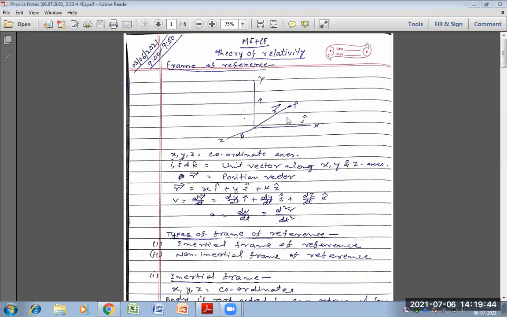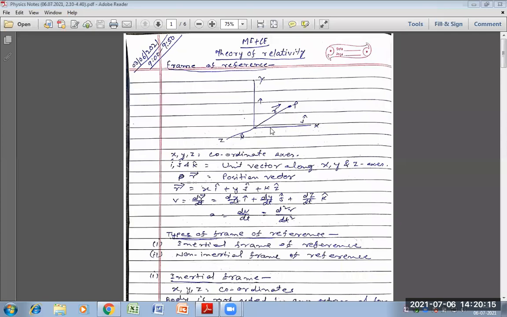The position vector of this particle with respect to the origin. Here this point is the origin. Look at my cursor. The position vector of the particle with respect to the origin, we can write r is equal to xi plus yj plus zk.